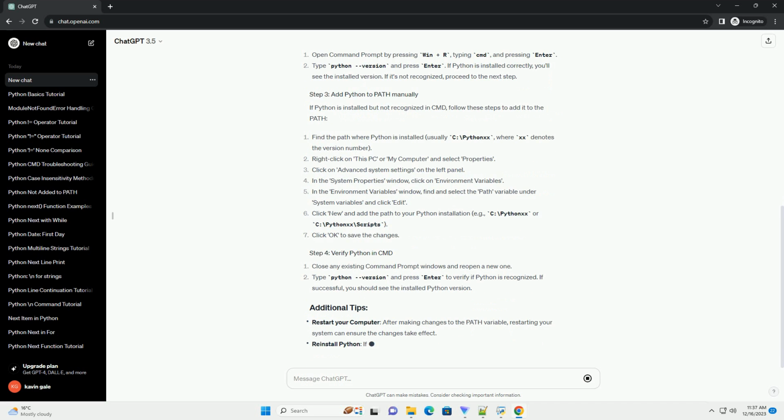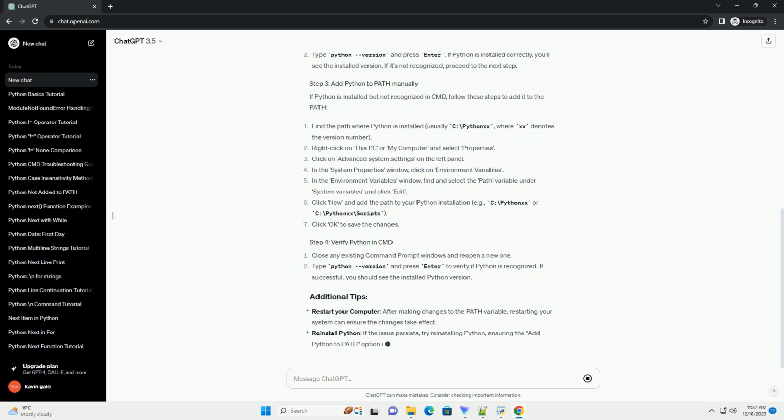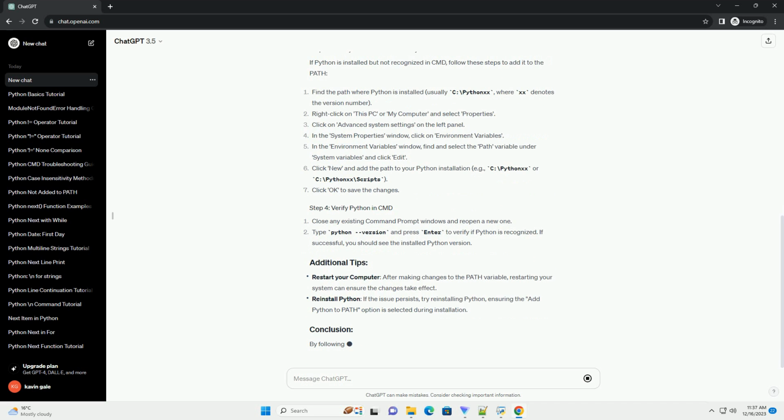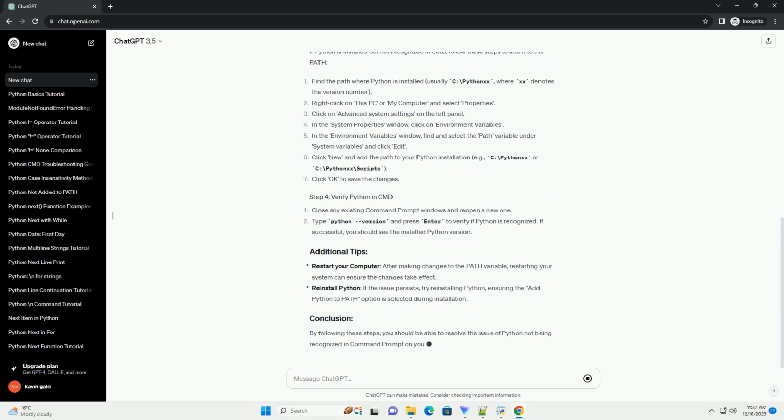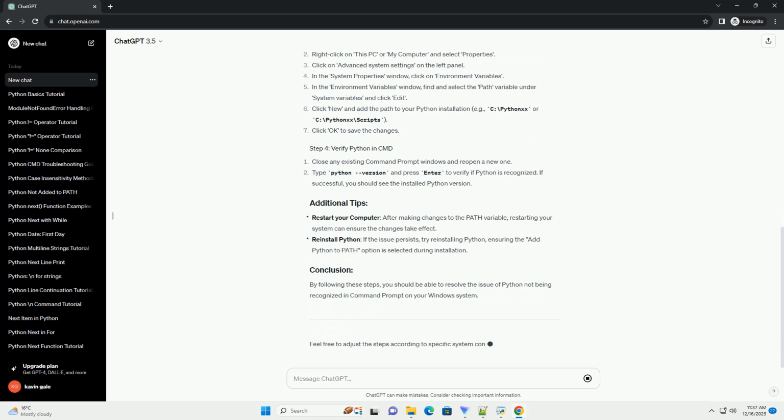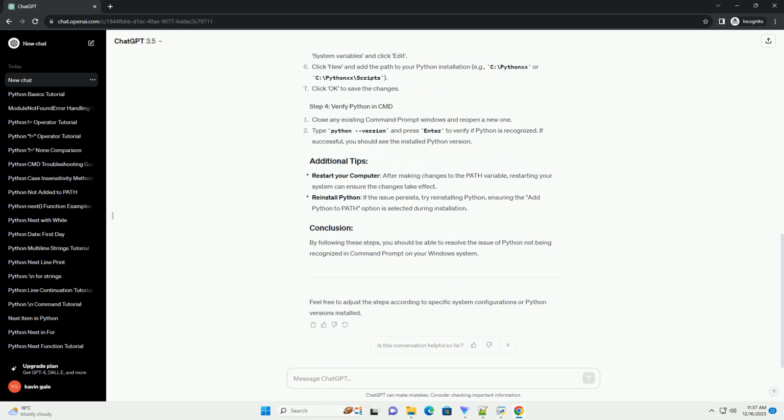Make sure that Python is installed on your system. If it's not installed, download and install the latest version from the official Python website, https://www.python.org/downloads. Sometimes, the Python executable path is not added to the system's path variable during installation.